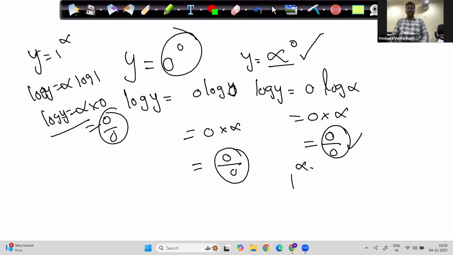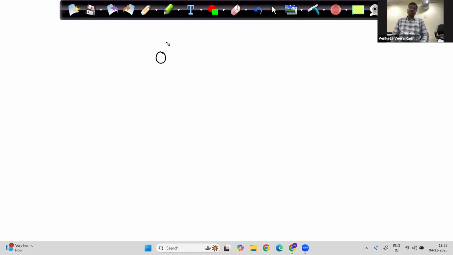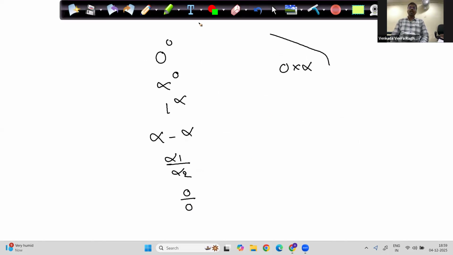So I'm writing neatly again here. 0 power 0, infinity power 0, 1 power infinity, infinity minus infinity, infinity by infinity, 0 by 0, 0 into infinity. All these are indeterminate forms.